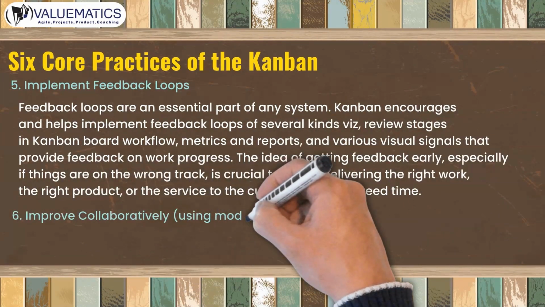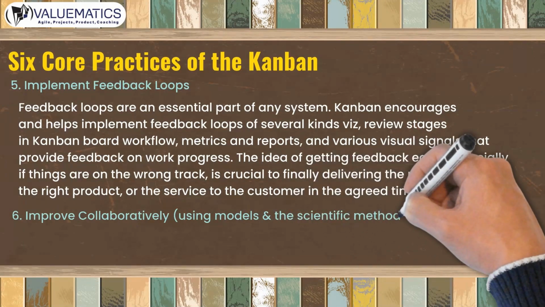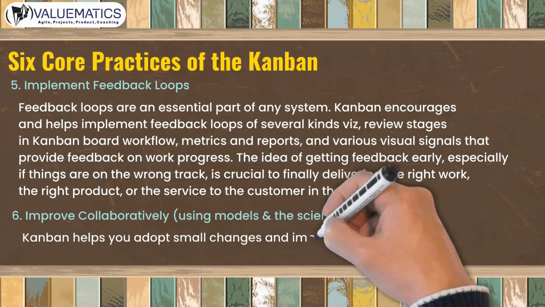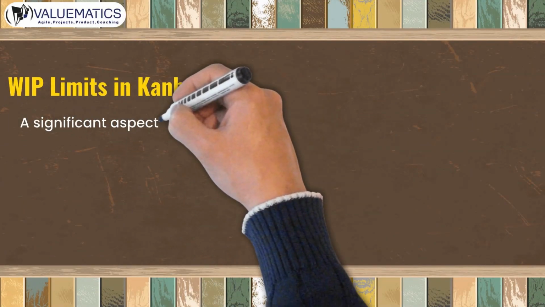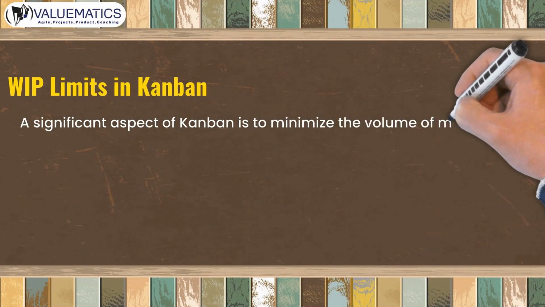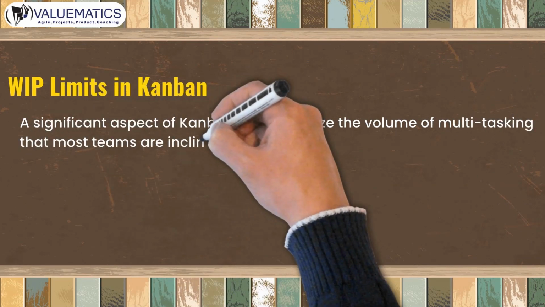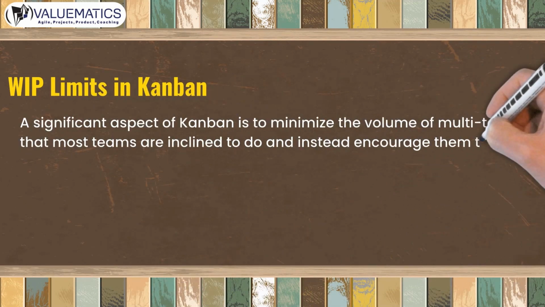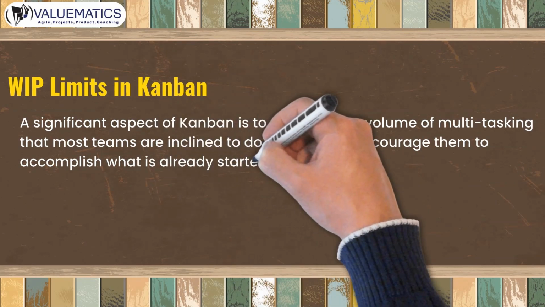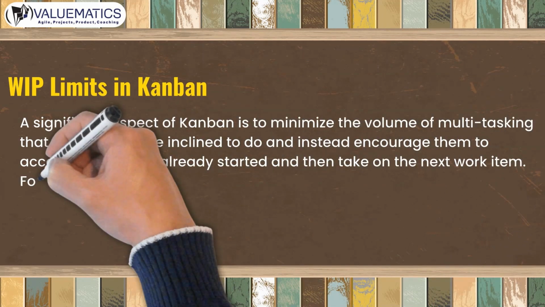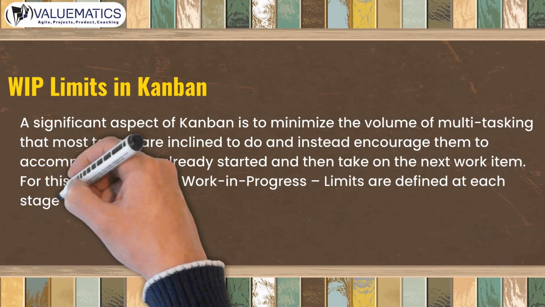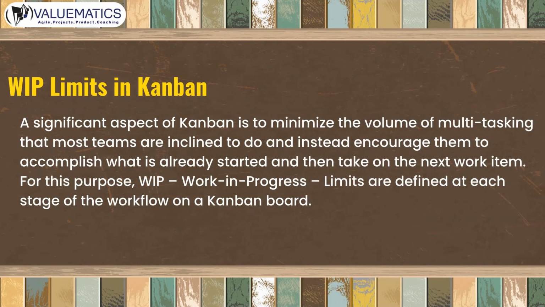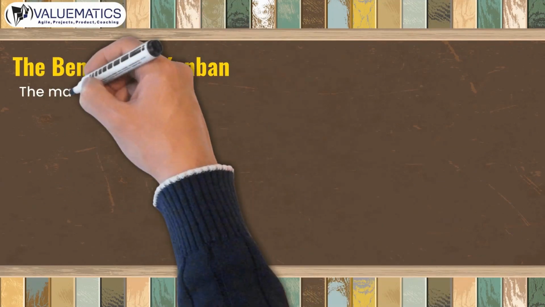6. Improve collaboratively, using models and the scientific method. Kanban helps you adopt small changes and improve progressively. WIP limits in Kanban. A significant aspect of Kanban is to minimize the volume of multitasking that most teams are inclined to do and instead encourage them to accomplish what is already started and then take on the next work item. For this purpose, WIP, work in progress, limits are defined at each stage of the workflow on a Kanban board.